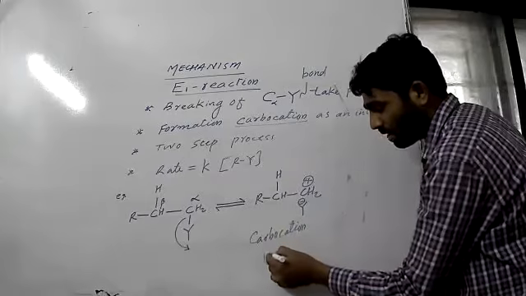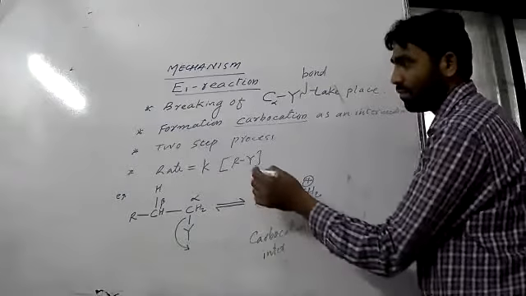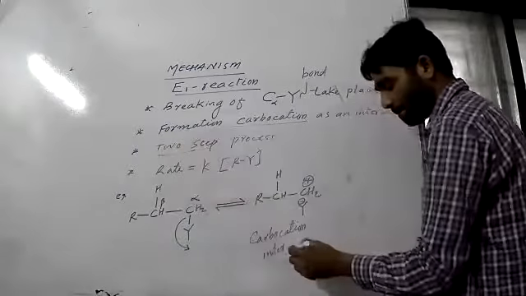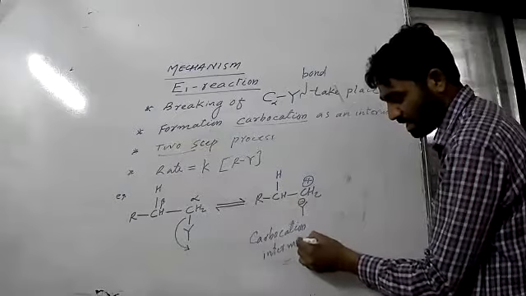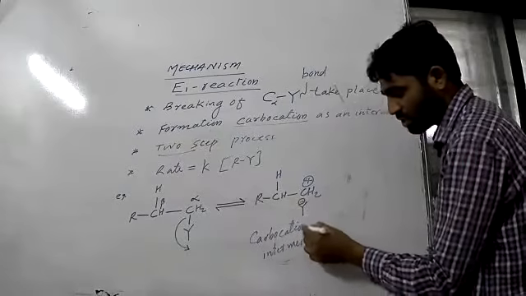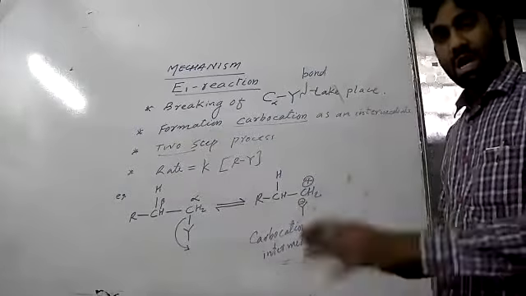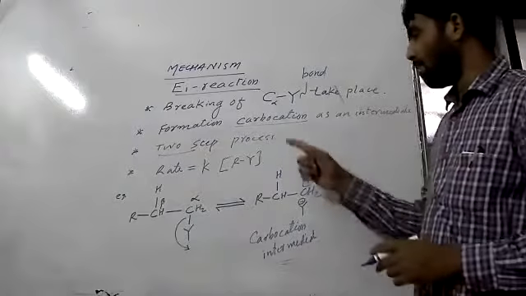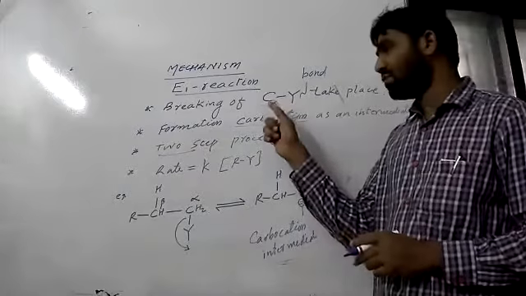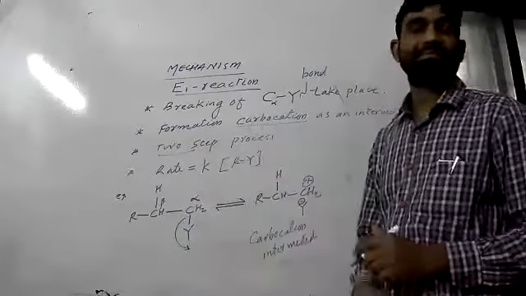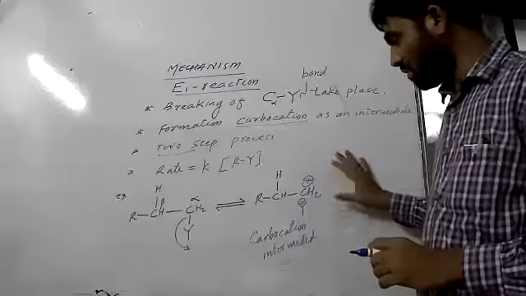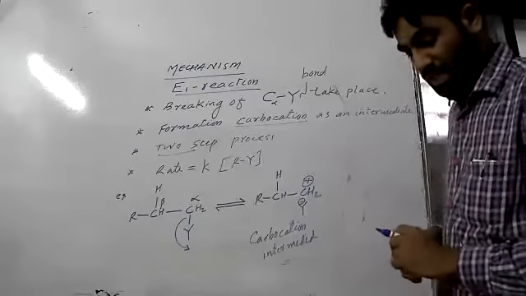This is the first step. We are saying it is a two-step reaction. In the first step, the intermediate carbocation is formed by the breaking of the C alpha and Y bond.